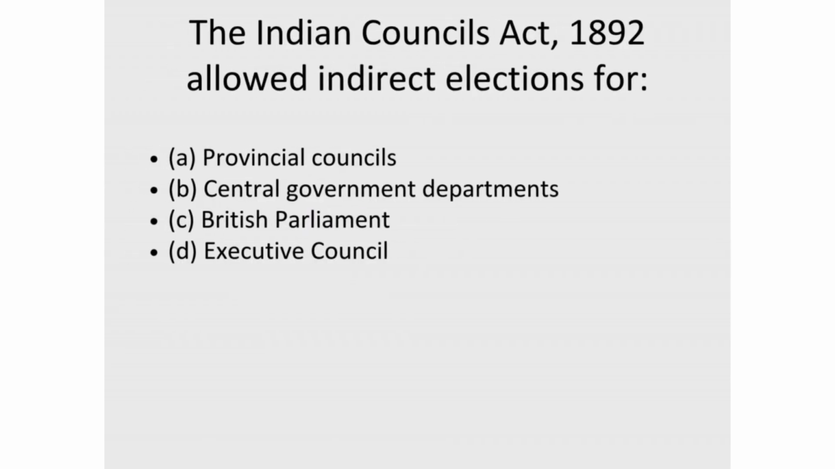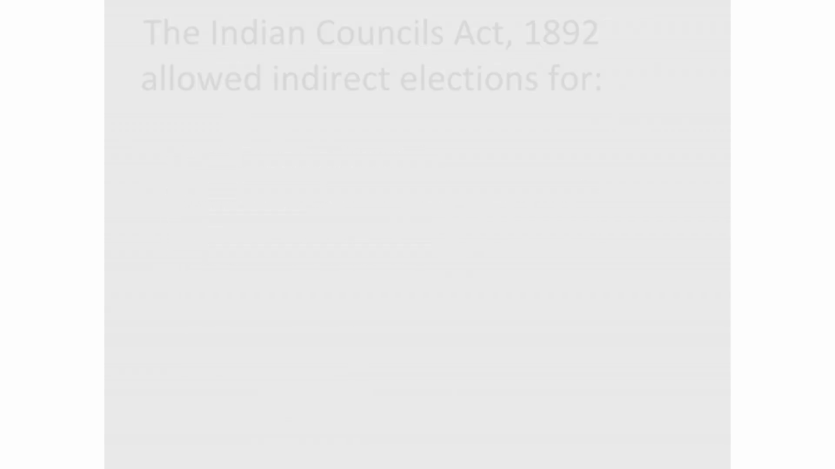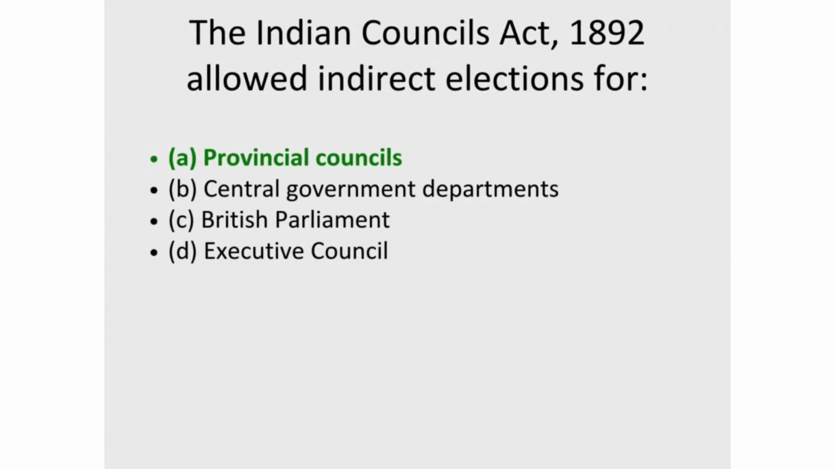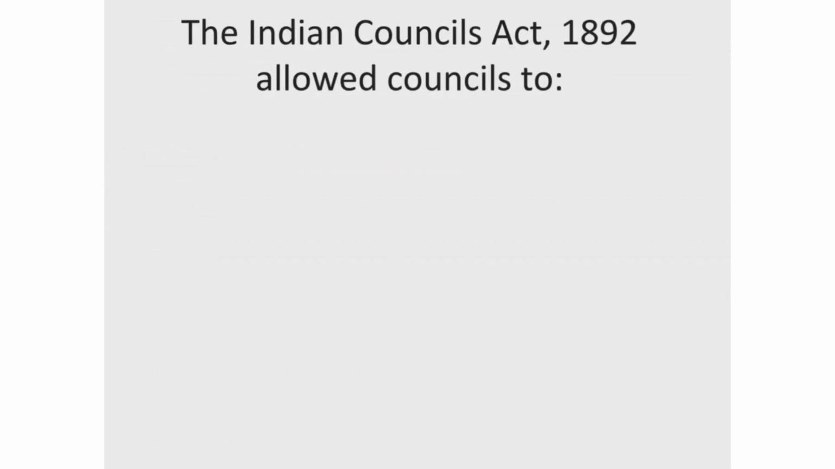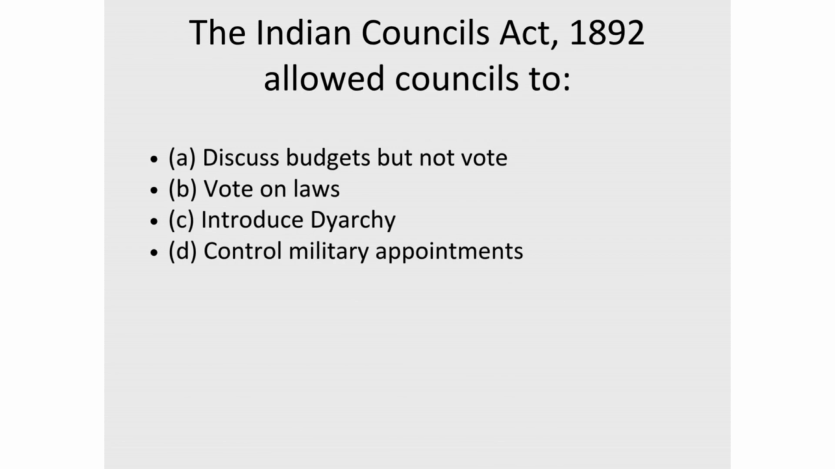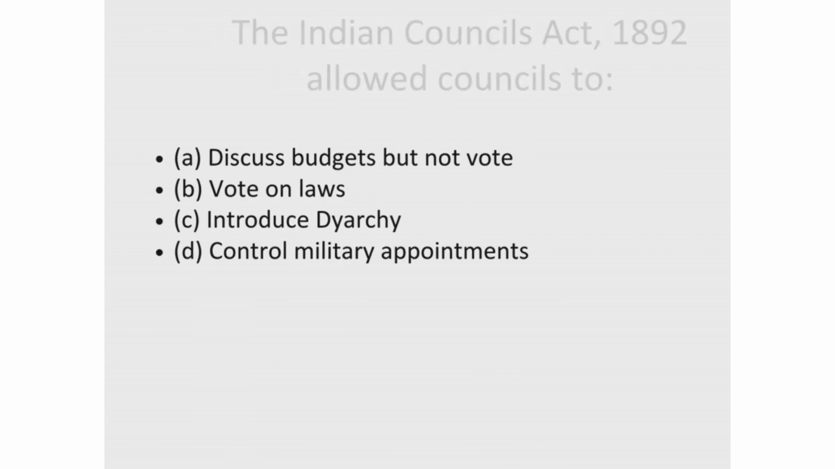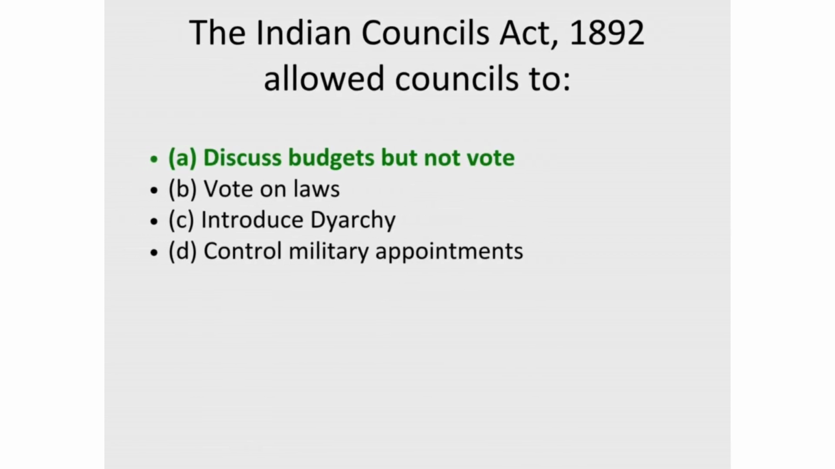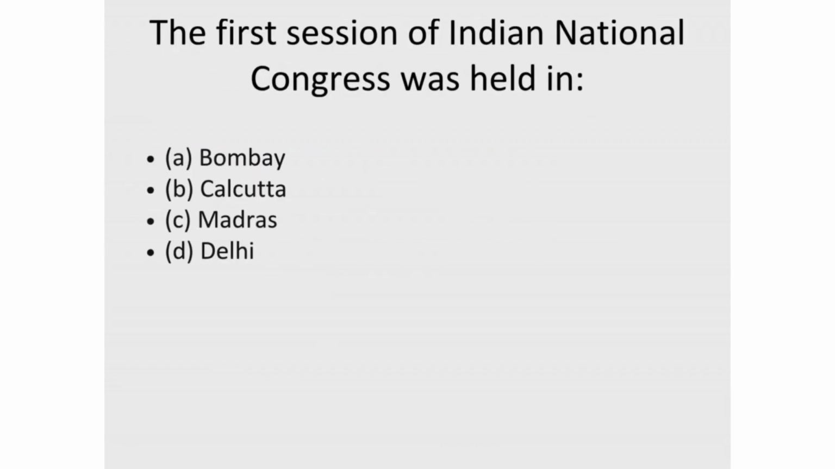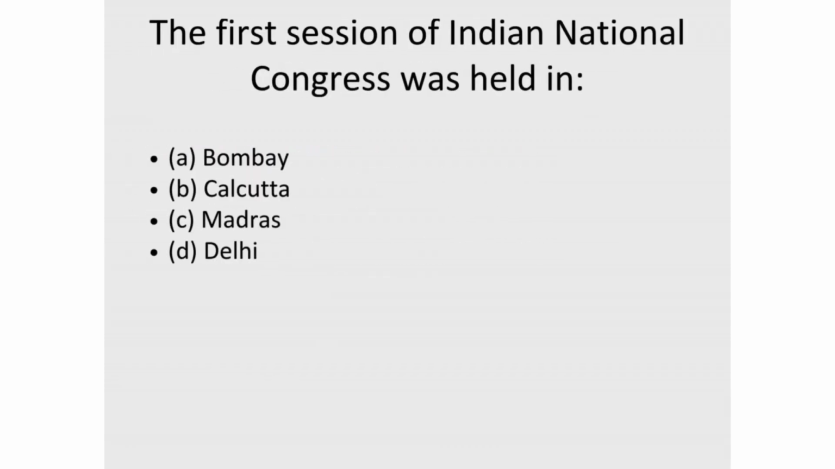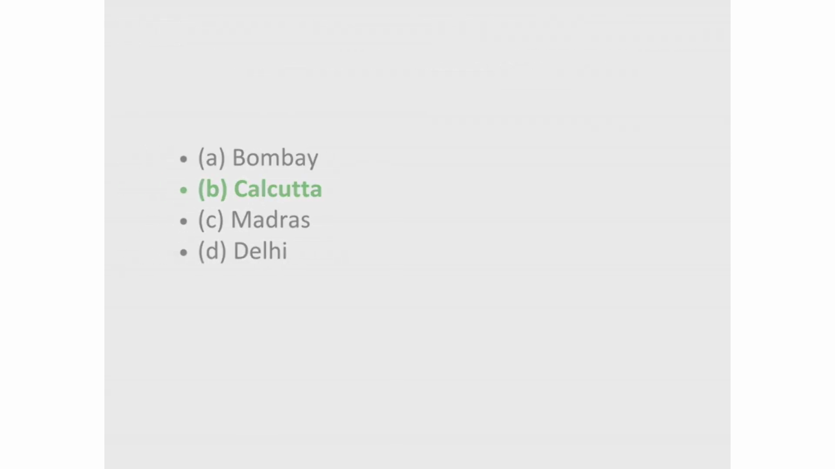6. The Indian Councils Act, 1892 allowed indirect elections for? Correct answer, A. Provincial councils. 7. The Indian Councils Act, 1892 allowed councils to? Correct answer, A. Discuss budgets but not vote. 8. The first session of Indian National Congress was held in? Correct answer, B. Calcutta.